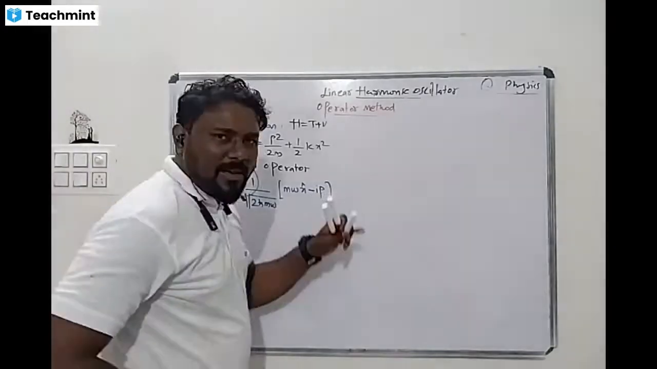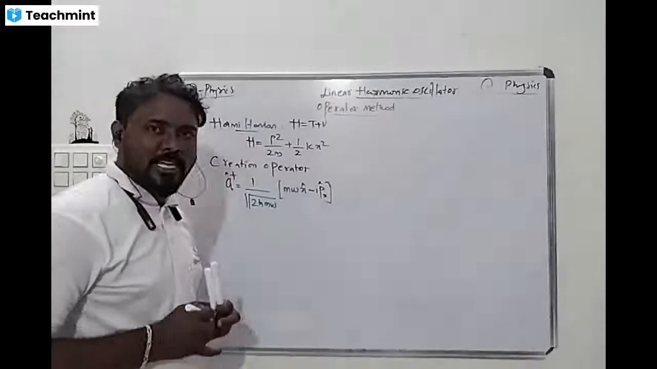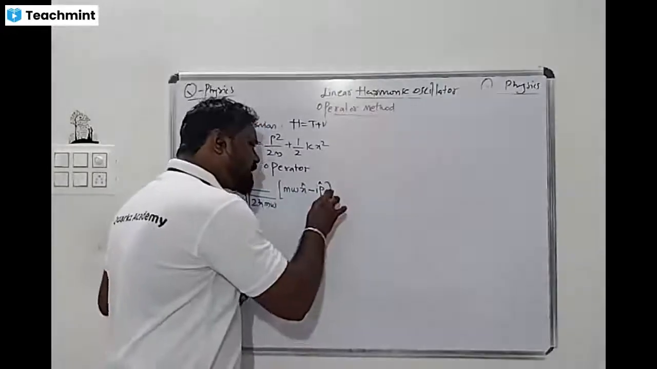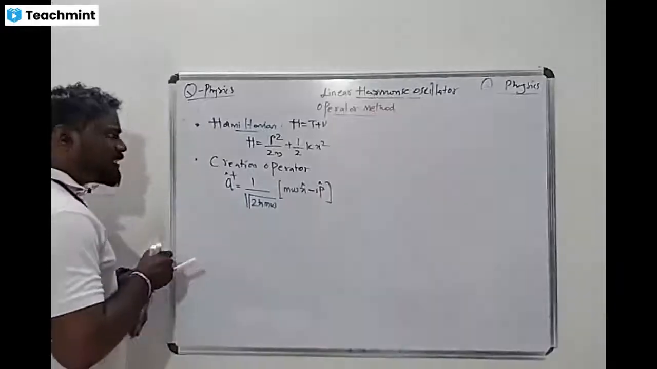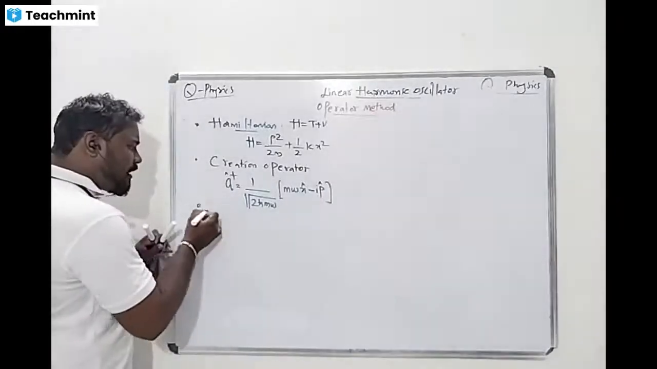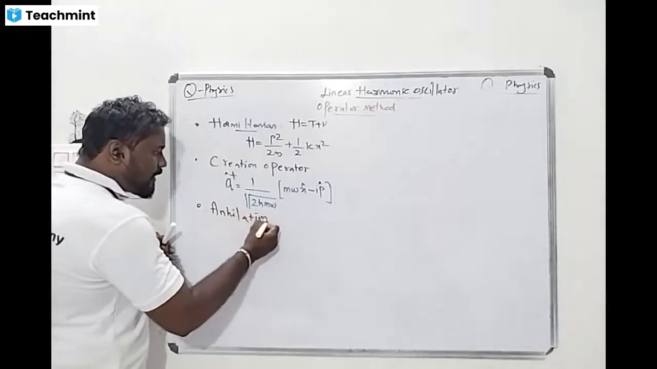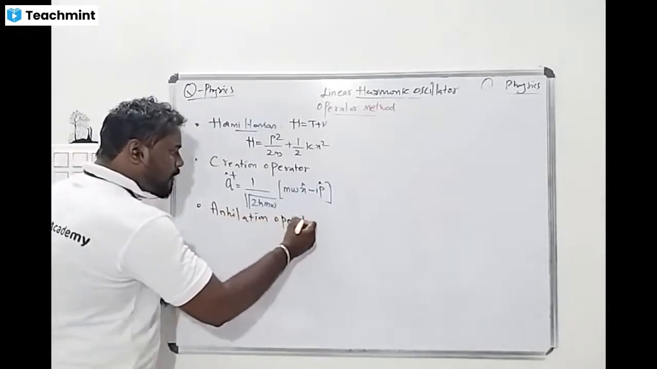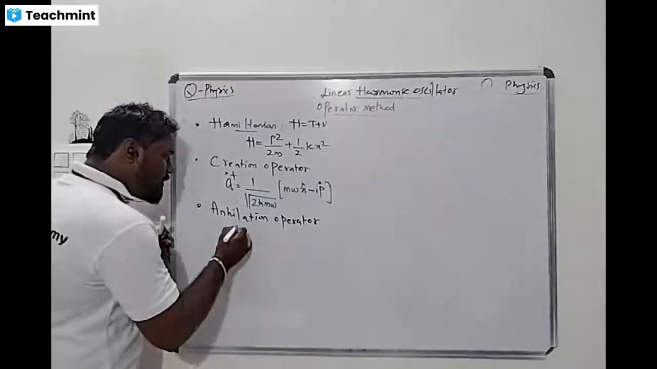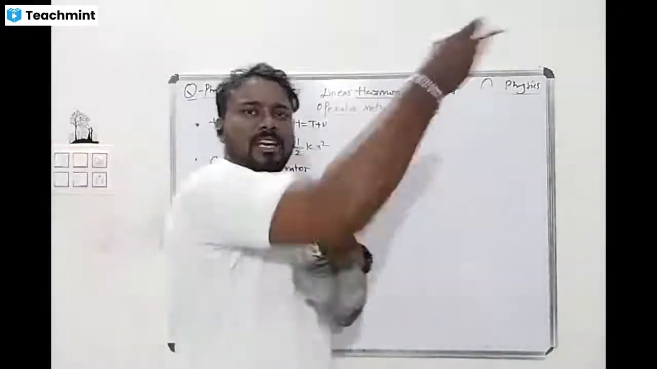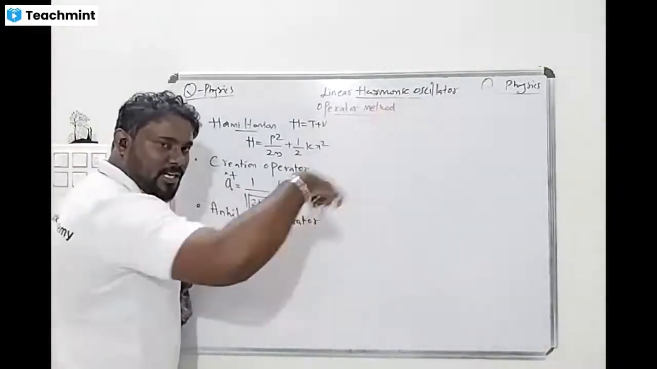The p is the momentum operator. It is along the x direction that I am representing, but generally I just represent it as p. Understand this one. Okay, so now the next operator is the annihilation operator. This is a very important thing. Okay, so the annihilation operator, that is a, because the creation operator increases one state, the annihilation operator decreases one state. Creation increases one state, annihilation decreases one state.